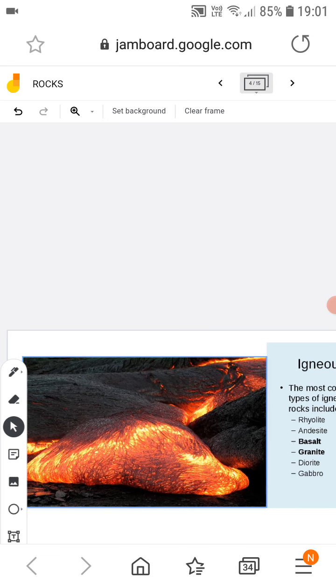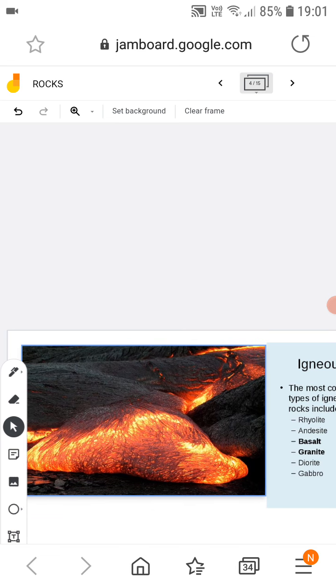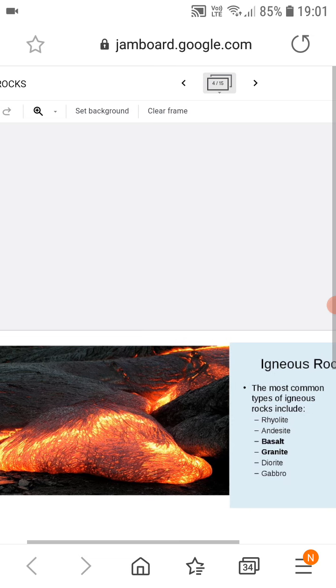We know very well that this lava comes from a volcano. Later on, some igneous rocks are formed on the surface of the earth, some in the middle part, the hypabyssal rocks, or some are the plutonic rocks. Basically, plutonic igneous rocks are formed in the deepest part of the earth, or near where a volcano starts, or some place like this.